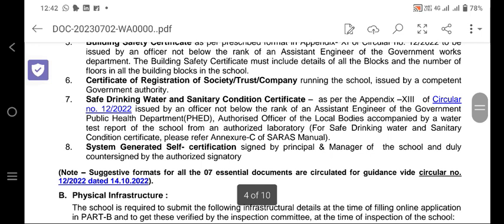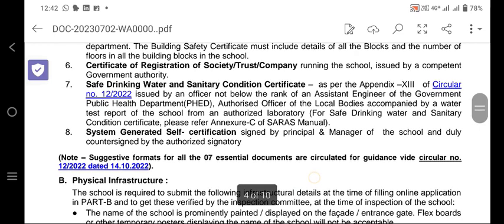It will be Appendix 13 of circular number 12/2022, issued by an officer not below the rank of assistant engineer of the government public health department, PHD, or an authorized officer of the local bodies, accompanied by a water test report of the school from an authorized laboratory.